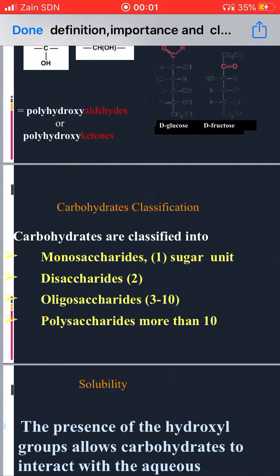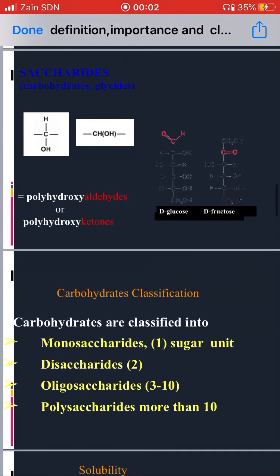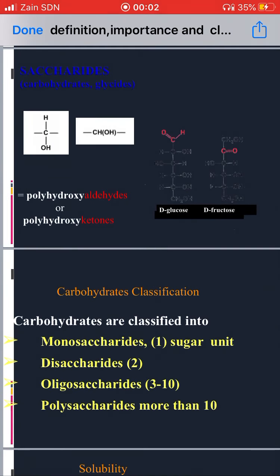So monosaccharides contain one sugar unit. Disaccharides contain 2 sugar units. Oligosaccharides contain 3 to 10 sugar units. Polysaccharides contain more than 10 sugar units.